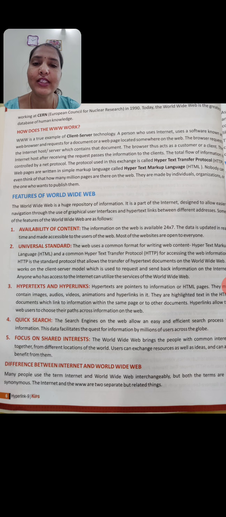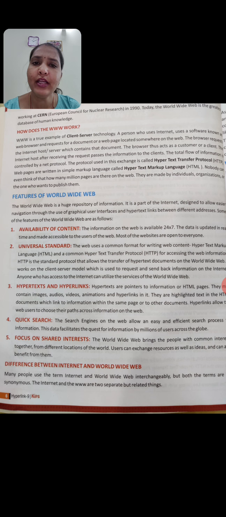First one is the availability of content. That means the information on the web is available 24/7. The internet will be available the whole day and all 7 days, so we call it 24/7.